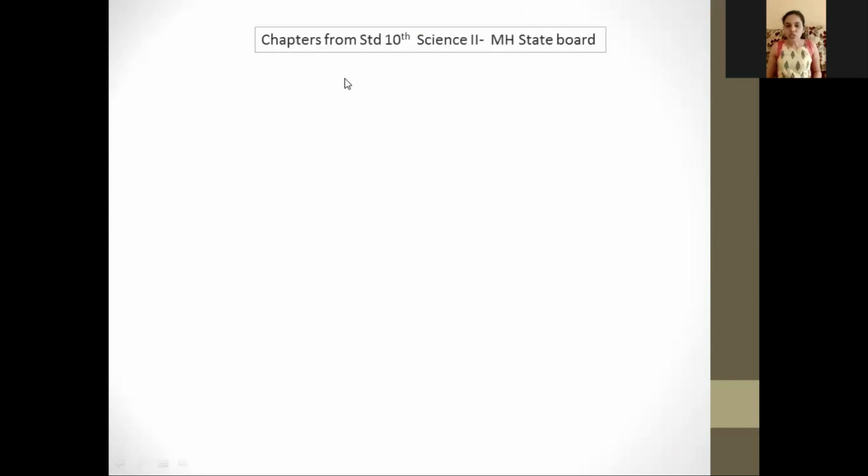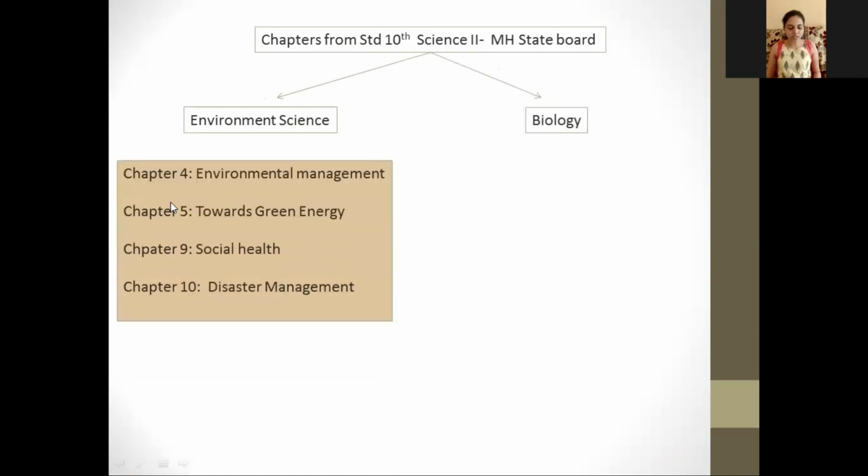So students, your chapters from the Standard 10 Science 2 paper for Maharashtra State Board are divided into 2 parts. There will be some chapters that are included under environmental science and some chapters under biology. And let us see which are those chapters.